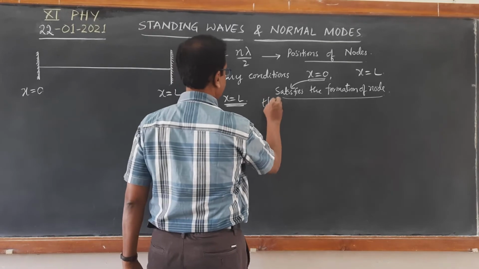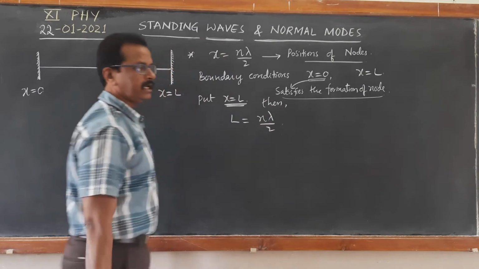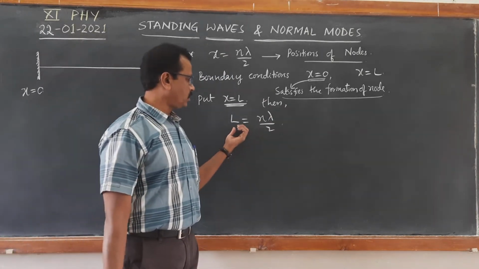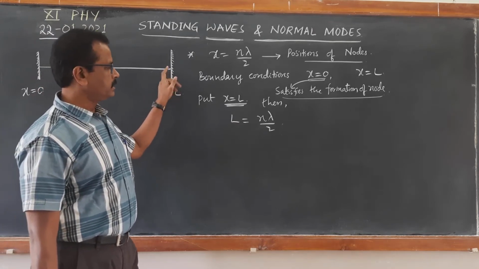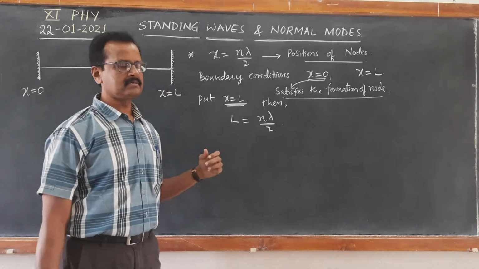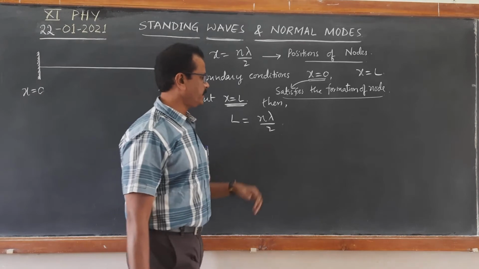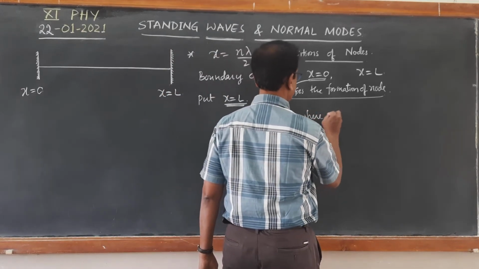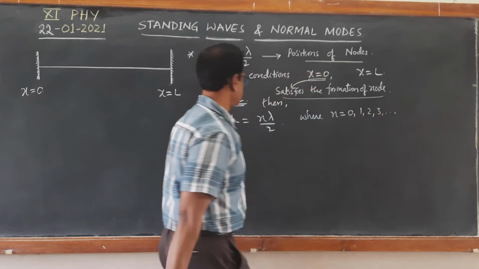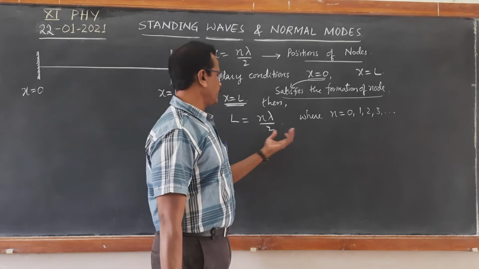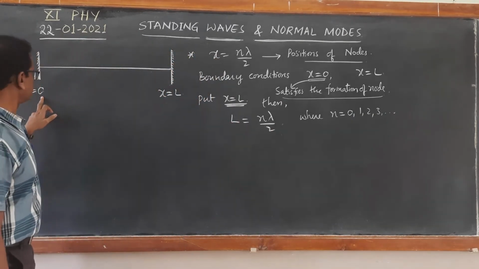Then L becomes equal to n lambda by 2. It means that in order to have again a node at the other rigid boundary, it will have a fixed wavelength given by L equal to n lambda by 2, where n takes 0, 1, 2, 3 and so on. So n equal to 0 corresponds to the initial position, x equal to 0.